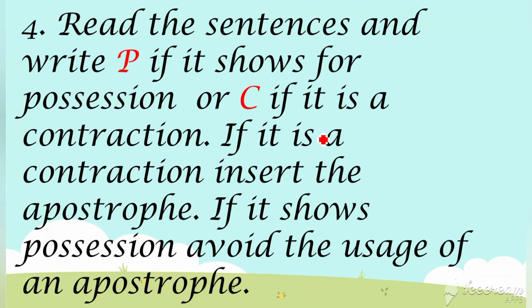Already we have studied in our last class about its, that is ITS. That is the possessive adjective. And IT apostrophe S is a contraction of it is, right? When it is showing possession, we have to write ITS, and if it is a contraction of it is, then we have to write it apostrophe S, right? We studied in our last class, right?